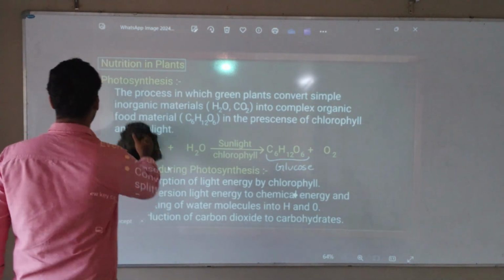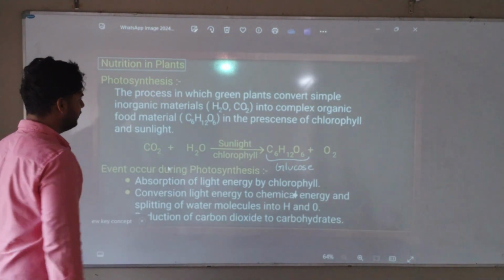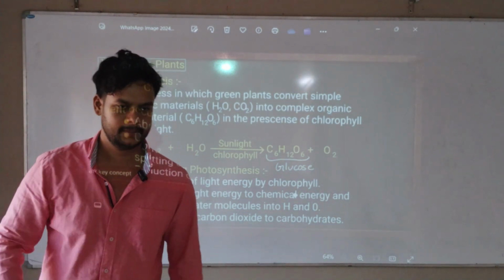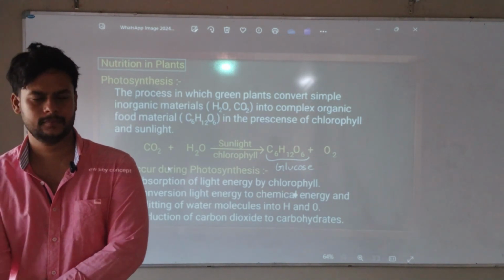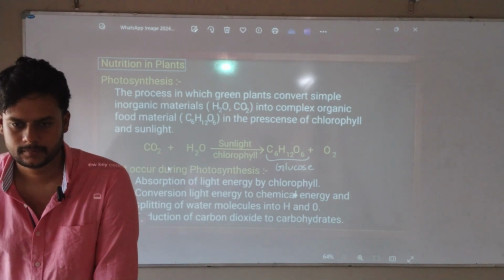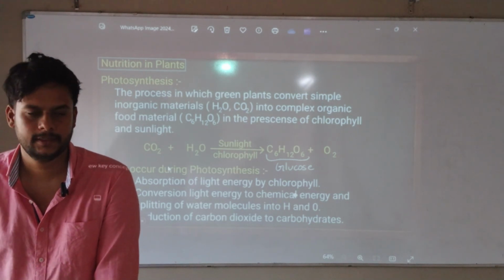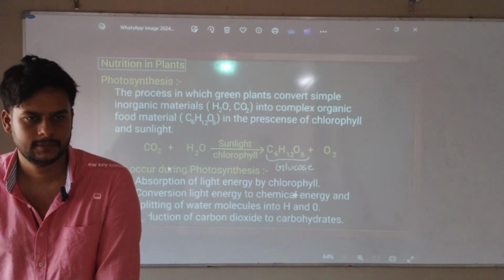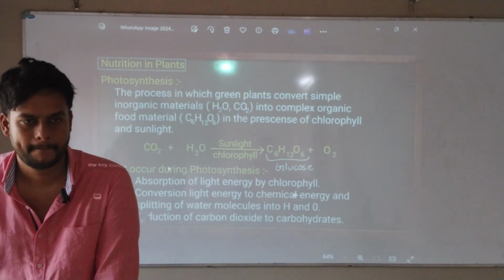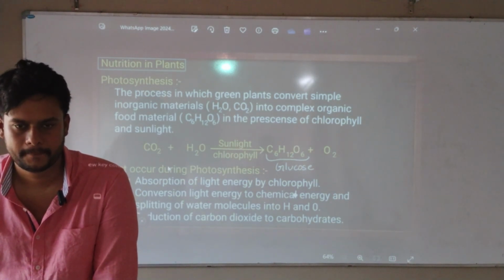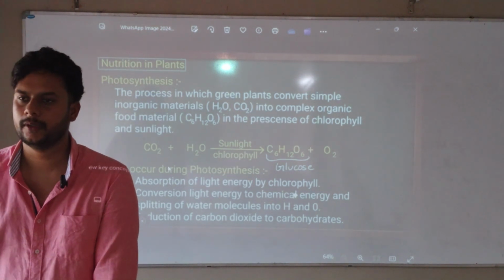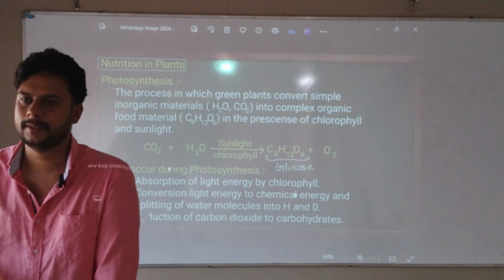Now we will understand. Everybody has heard this word photosynthesis. Correct? What is photosynthesis? Plants use sunlight for preparing food. This process is called photosynthesis. What is photosynthesis? They convert inorganic material to food. What do you know about photosynthesis? Like you have studied in 6th, 7th, 8th.